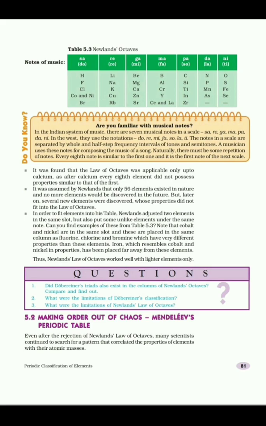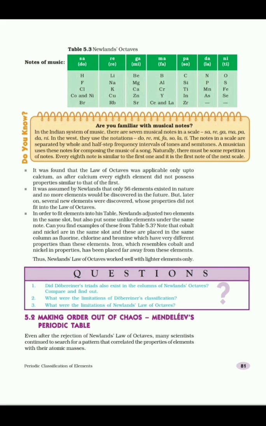For example, we can see cobalt and nickel. Cobalt and nickel have similar properties, and those are placed in the column with fluorine, chlorine, bromine, which have very different properties from cobalt and nickel. And iron, which is similar in properties to cobalt and nickel, has been placed far away from them. As a result of this and many other problems, this theory failed to get acceptance from other scientists. Therefore, the attempts at classification continued.